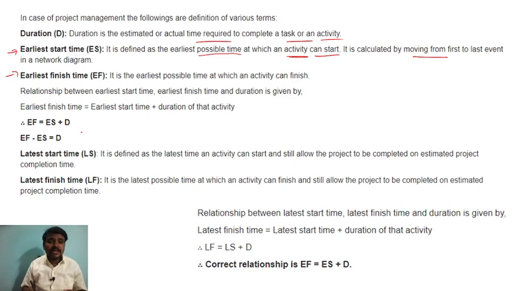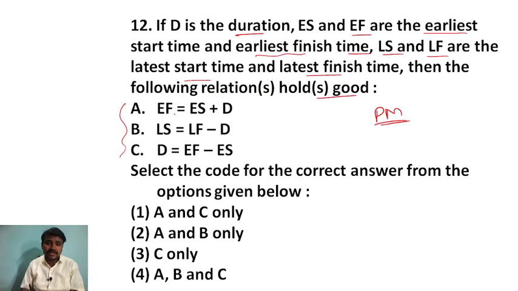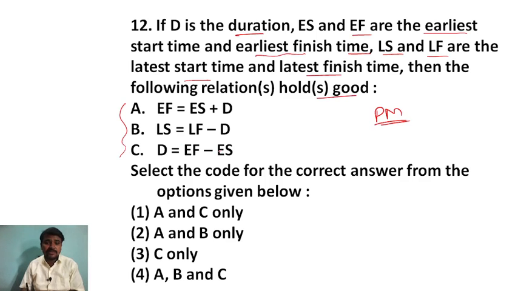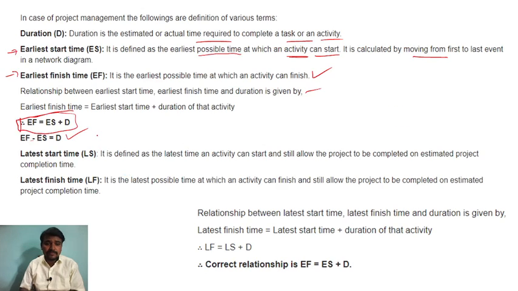Next is earliest finish time, EF, meaning the earliest possible time at which an activity can finish. How early you will finish, right? So the relation between earliest start time, earliest finish time and duration is given by what? That is EF equal to ES plus D. This is the formula, right? So we can write EF minus ES equal to D. By seeing here, you can see EF minus ES equal to what? Sorry, that is D.